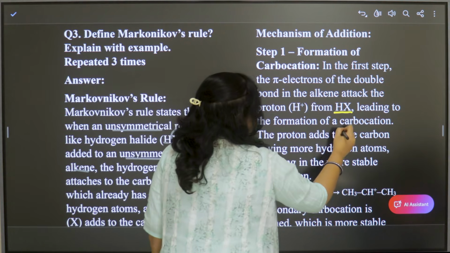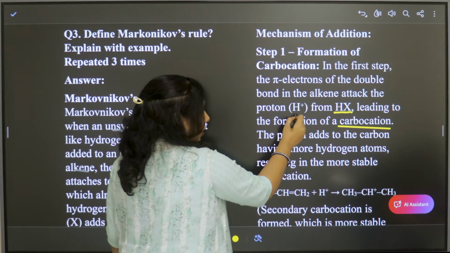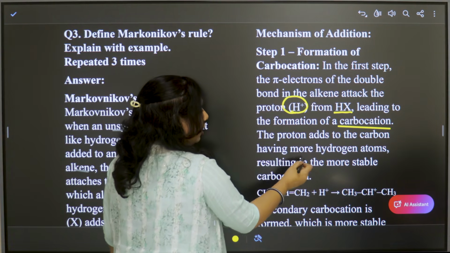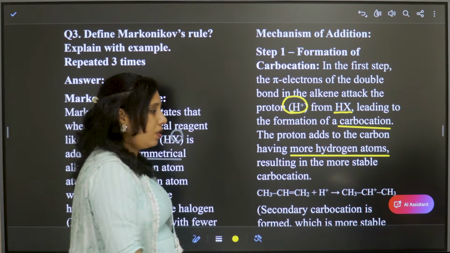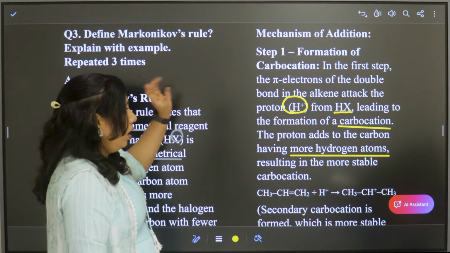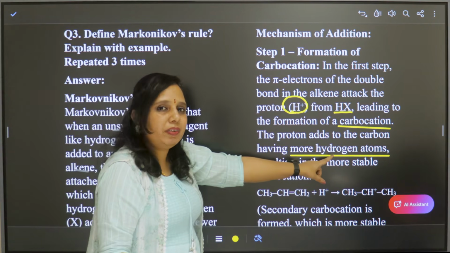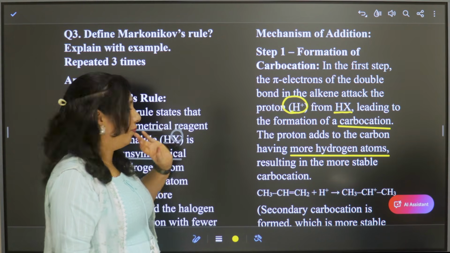So a carbocation is formed. Then the proton adds. The proton formed here will add to the carbon having more number of hydrogen atoms. So this is the most important thing in this rule. Proton will add to the carbon with more number of hydrogen atoms. That means less substituted carbon.